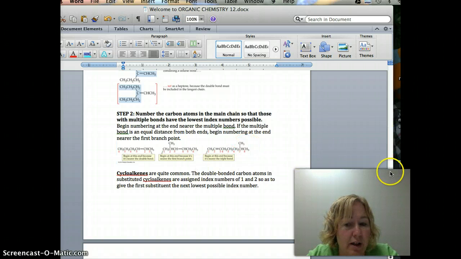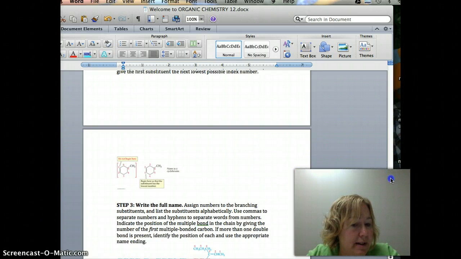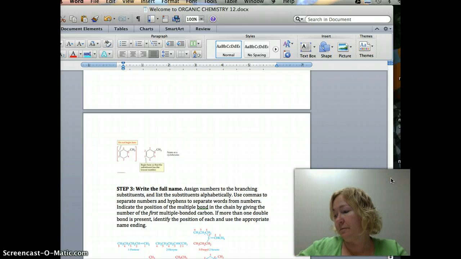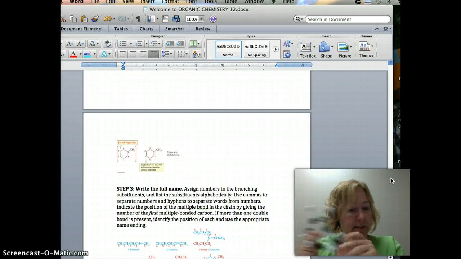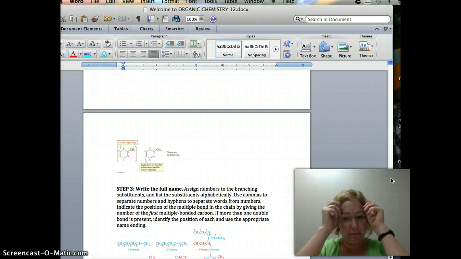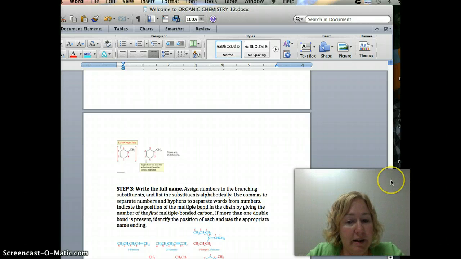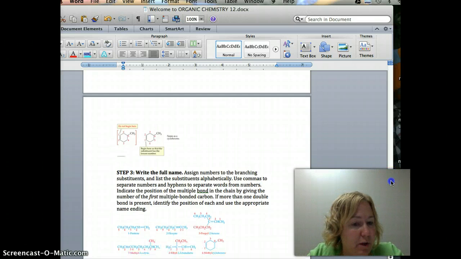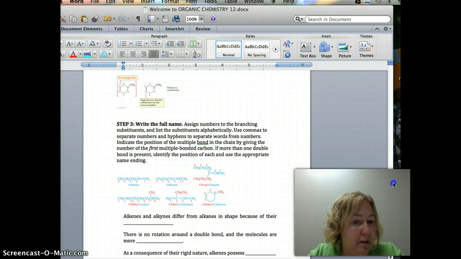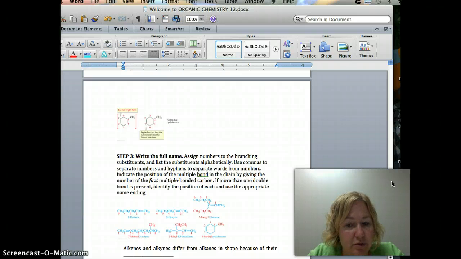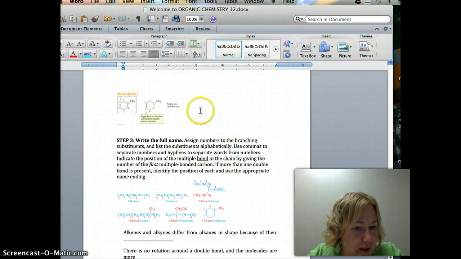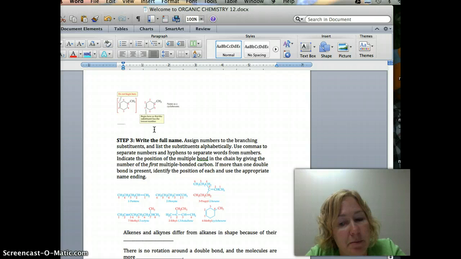Okay, cycloalkenes. So these are possible. We can have things with a double bond. However, the triple bonded business is very difficult. We'll talk about that, but there's only really one type of that. But there can be a double bonded cycloalkene. You just have to name it. You just have to tell me where that double bond is. And again, the same naming principles apply. You have to make that double bond the smallest number.